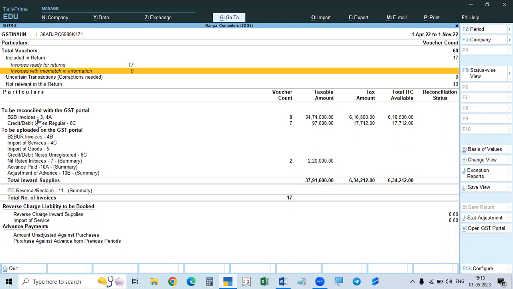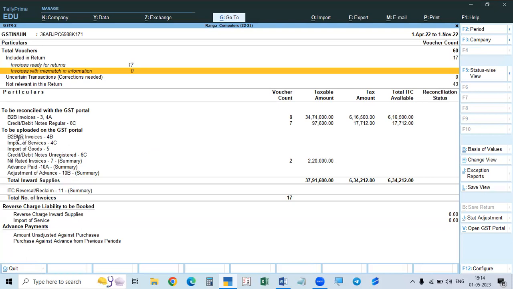This is business to business, registered, and unregistered business is also called business to business. That is, from unregistered business. We get this, and this B2C is different, because there the same B2C includes consumers also. Here B2B UR means only the unregistered businesses. So what are the purchases made from them? In the sales case, we show export of goods, but in this case, import of goods, purchasing. Import of goods. There we show exports totally. Here, separately, import of service and import of goods. We have to show them separately, because everything we enter in the books will be taken. And credit notes, debit notes, unregistered.